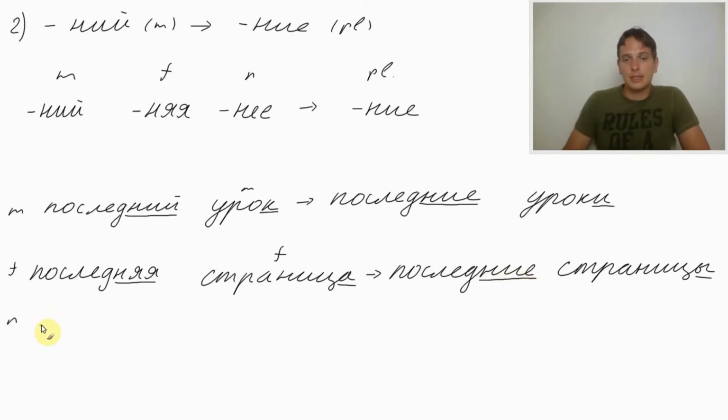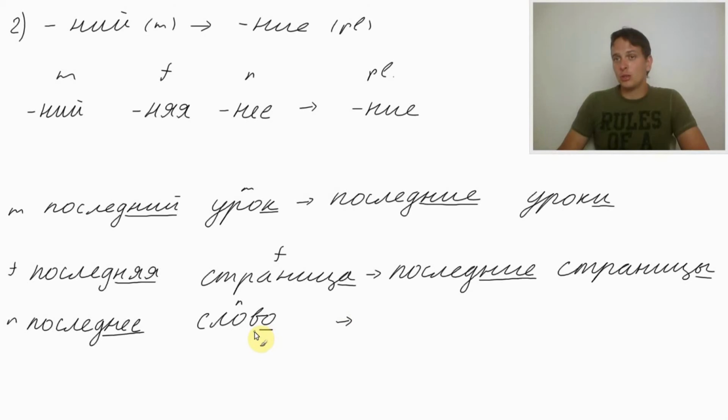And the last one, let's take a word. Last word. Word is слово. Слово ends in о. It's neutral, basically, because it ends in о. How would we make last word out of последний? We would need to change the ending to нее. Последнее. Последнее слово.